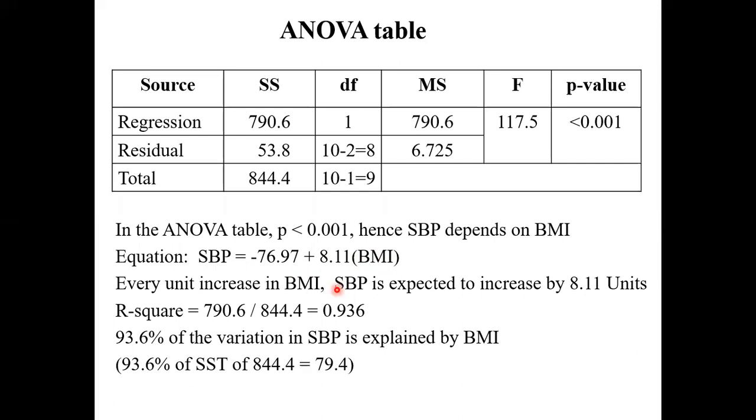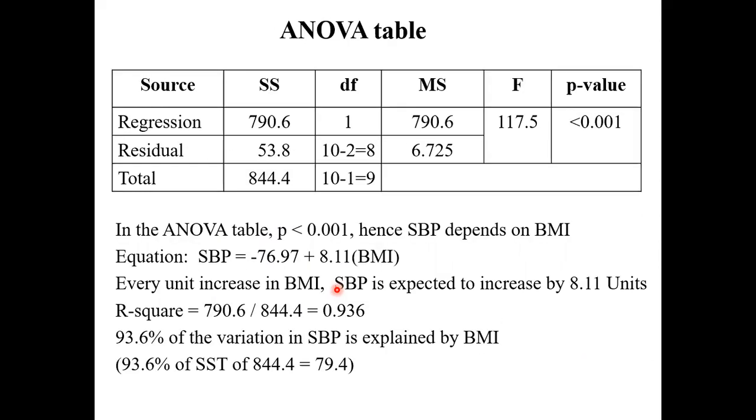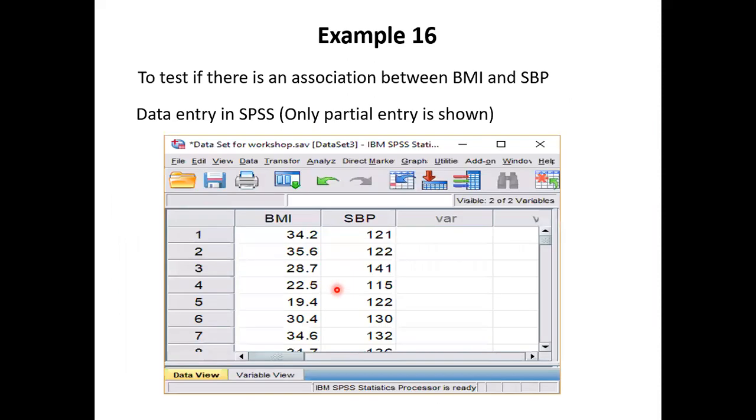So SPSS does everything for you. You're going to pick up the points and explain and write up how things work, right? An example, observe first, later we'll do this and so on. Objective, to test there's an association between BMI and BP, right? This is a bigger data set. Data is already there. Data set 1.